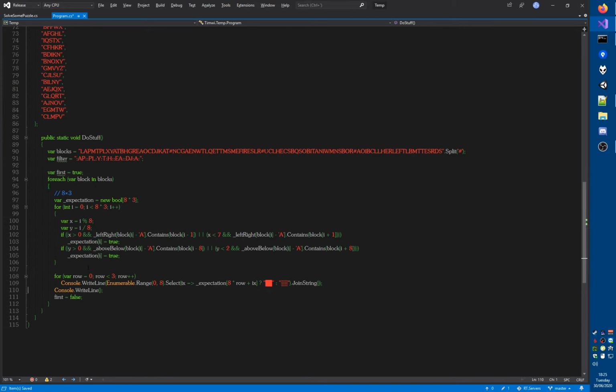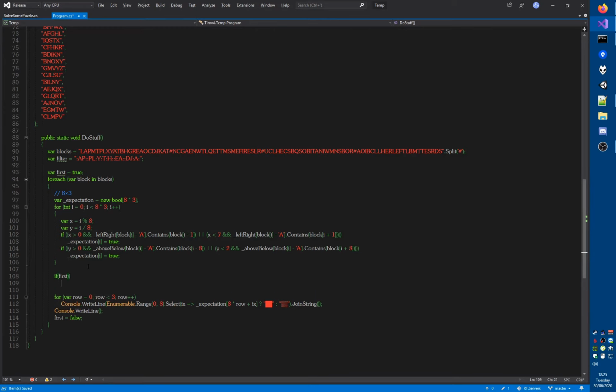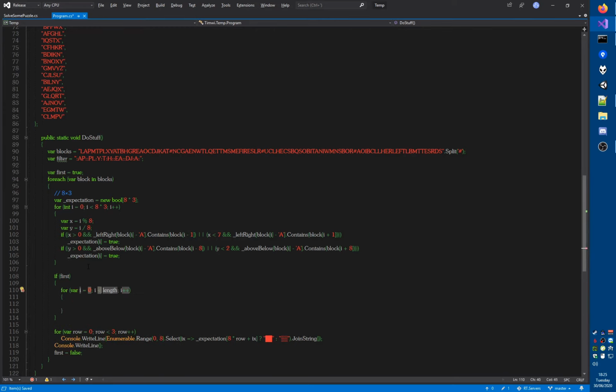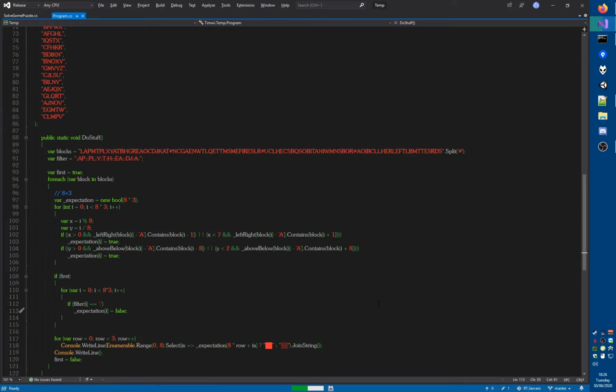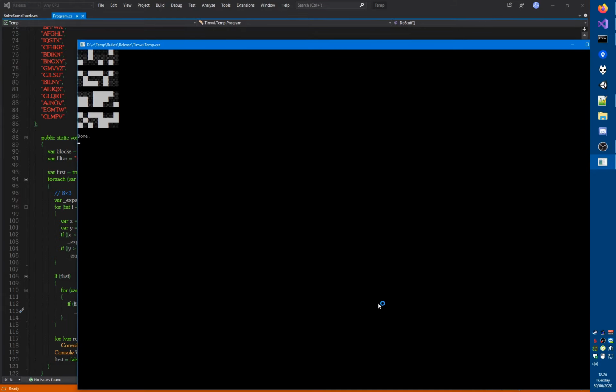So if first, for each of the characters in here, if the filter at this point is equal to the colon, let's see what happens if we just set expectation to false. That does not give us valid Braille. I'm only looking at the first block here because that's the only one I've modified.